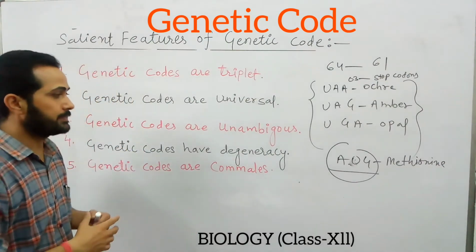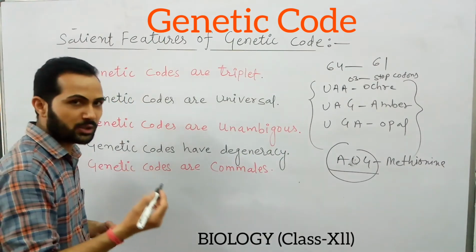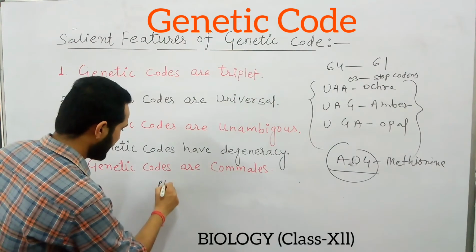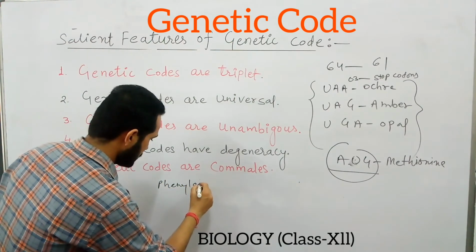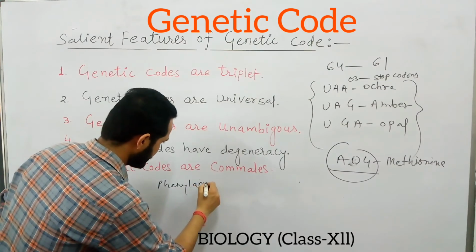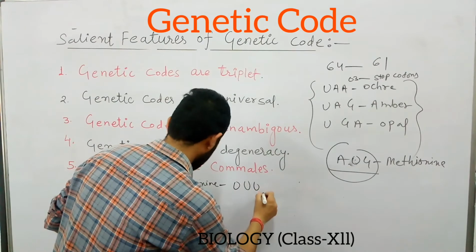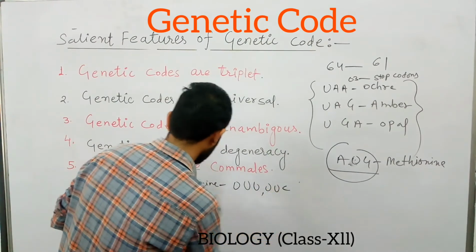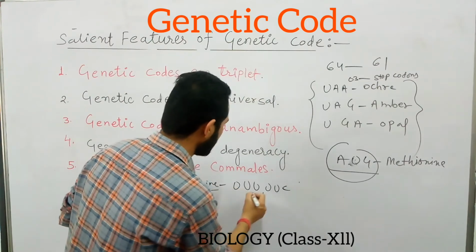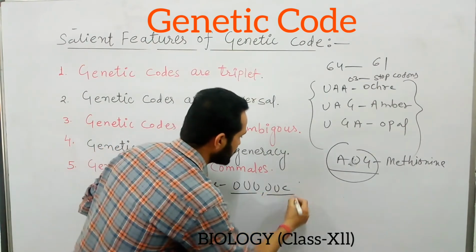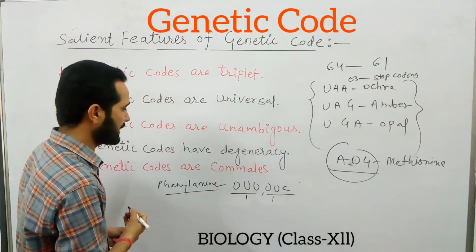For example, if we take the amino acid phenylalanine. Phenylalanine is coded by UUU and UUC. So phenylalanine is an amino acid which can be coded by UUU and UUC. So these two genetic codes are responsible for phenylalanine.